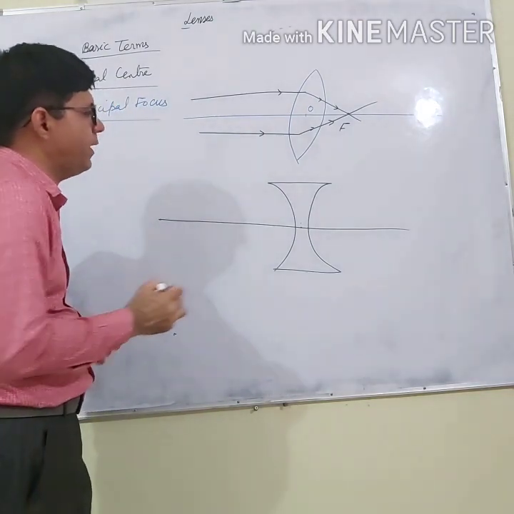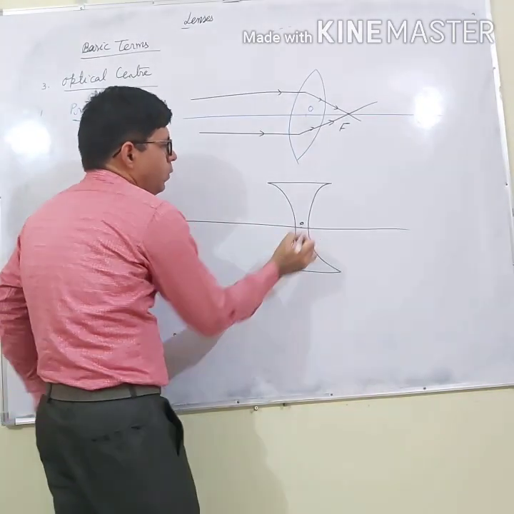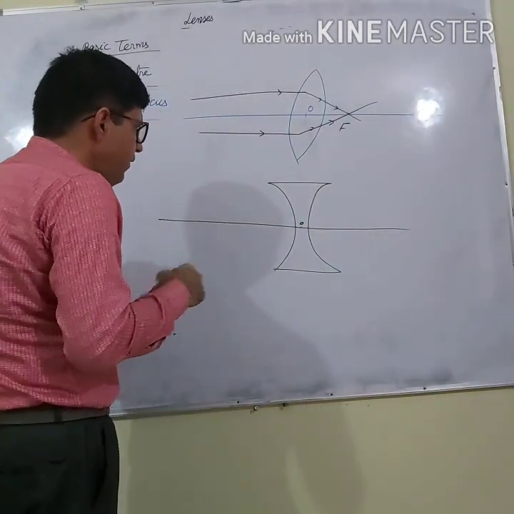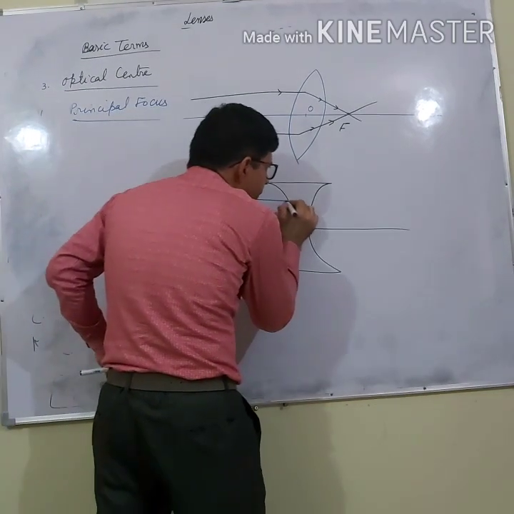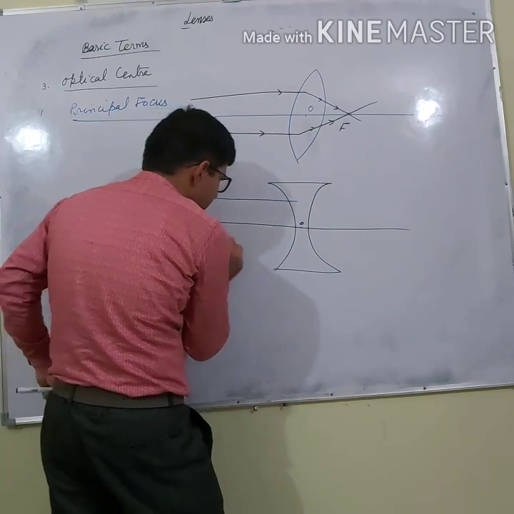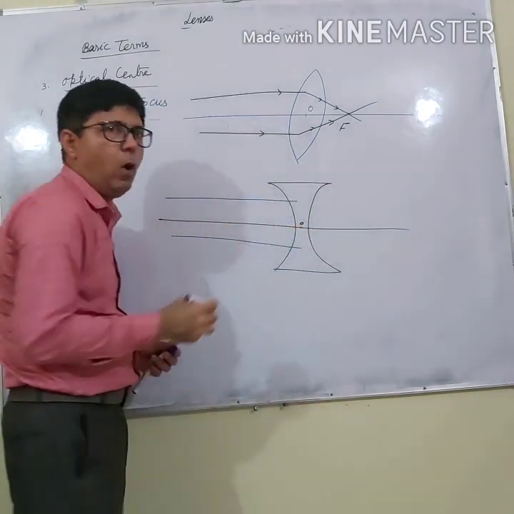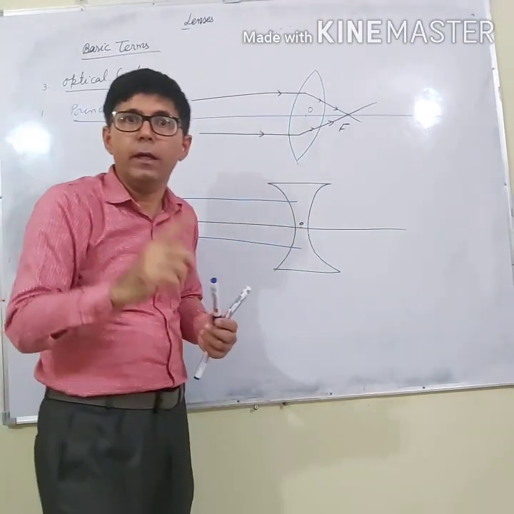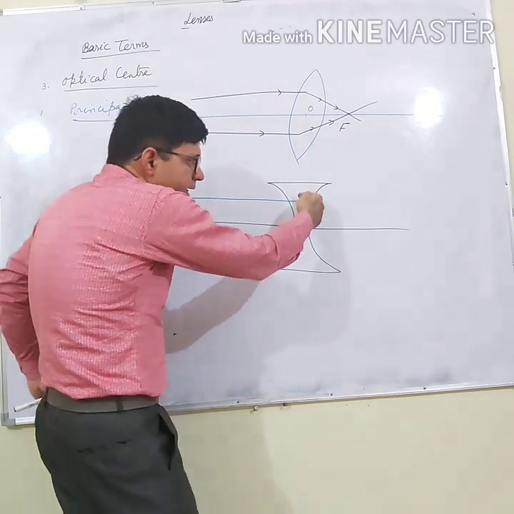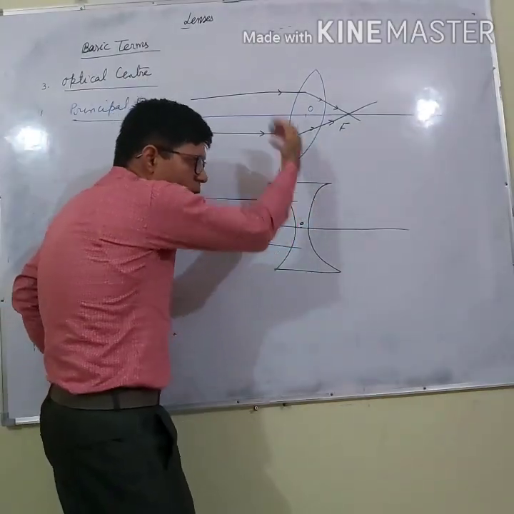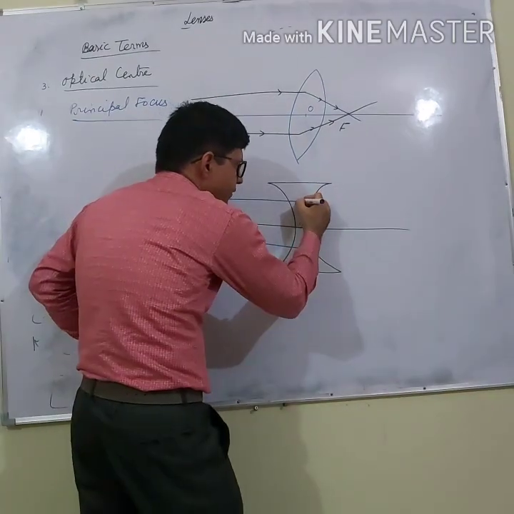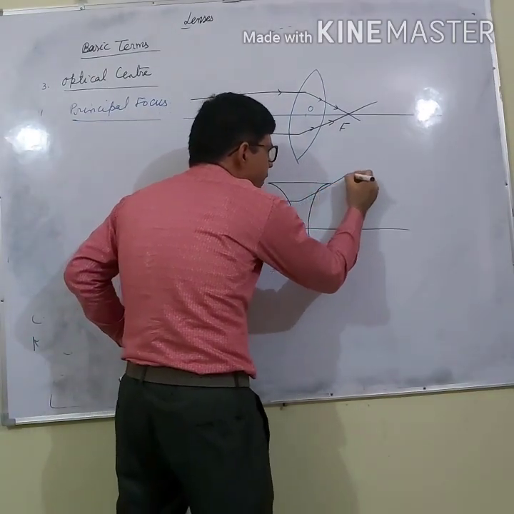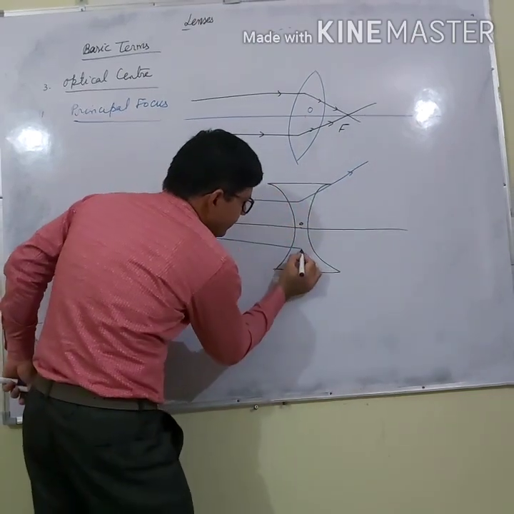This point is the optical center O. Now, if we are having rays of light which are parallel to the principal axis, where will they go? They will go to the area of more thickness. Thickness is increasing there, so one will move upward and the other will move downward. So what will happen in this case? This ray of light diverges like this.